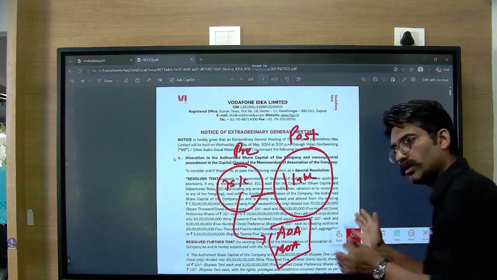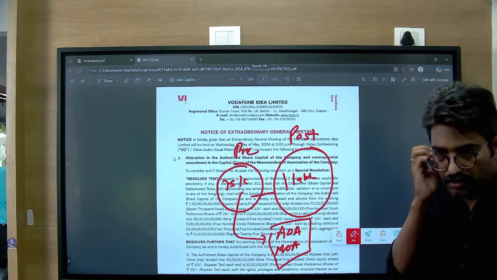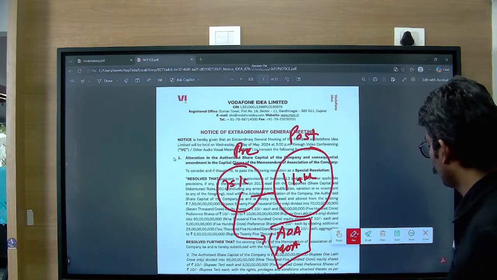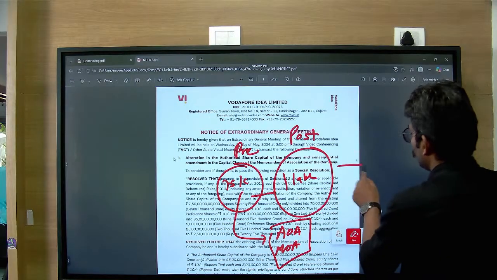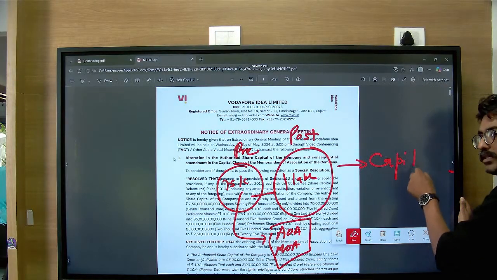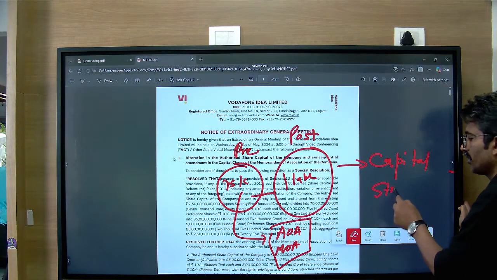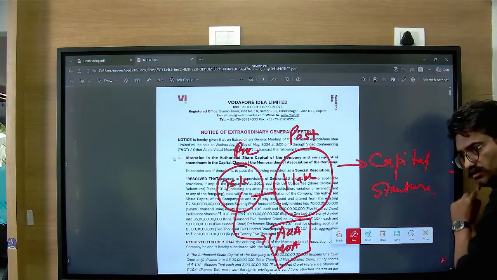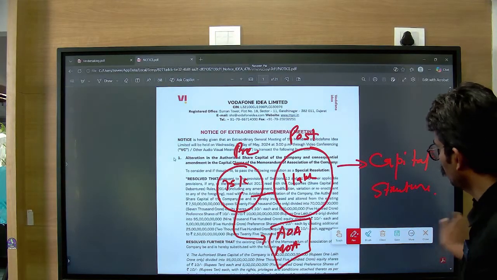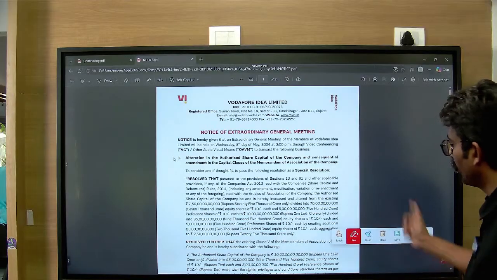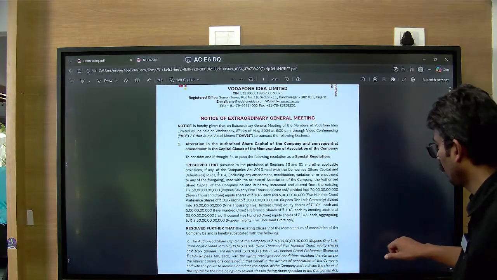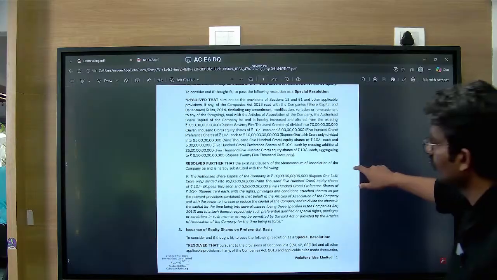This is authorized. You have not raised the funds yet. You authorized yourself. You've taken permission. This is covered in your capital structure. So capital structure without the law of the land is useless. Okay? So this is about capital structure, and preferential issue is also about the capital structure. Now look at this one.